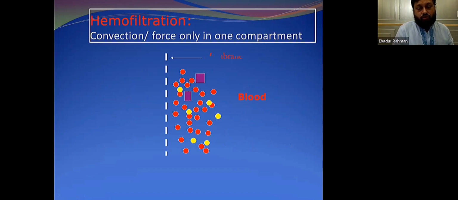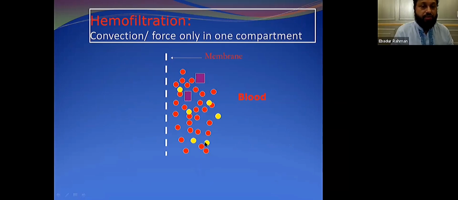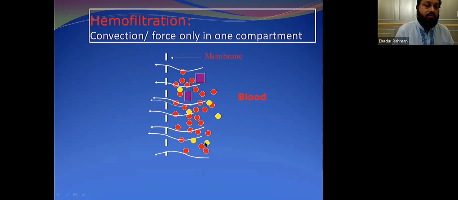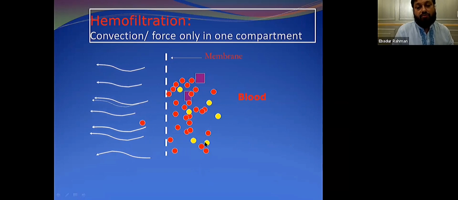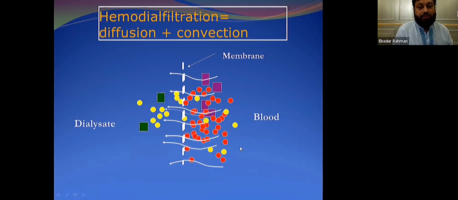If you use only the convective force, that means you don't use any dialysate, you only use fluid in one compartment of the membrane, then we call it hemofiltration. So basically, it is a convective mechanism of fluid and particle removal. If you use both the dialysate and blood, so you use both diffusion and convection, then we call it hemodiafiltration.